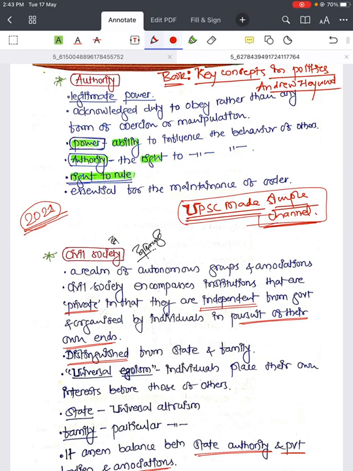Whatever notes I have made are from the book called Key Concepts in Politics by Andrew Heywood. It is used mostly for the PSIR optional, but it is a very good book. Everyone preparing for UPSC should go through it initially, because it helps you understand the keywords and key concepts frequently used in different optionals and GS subjects, and UPSC has started asking questions on that.